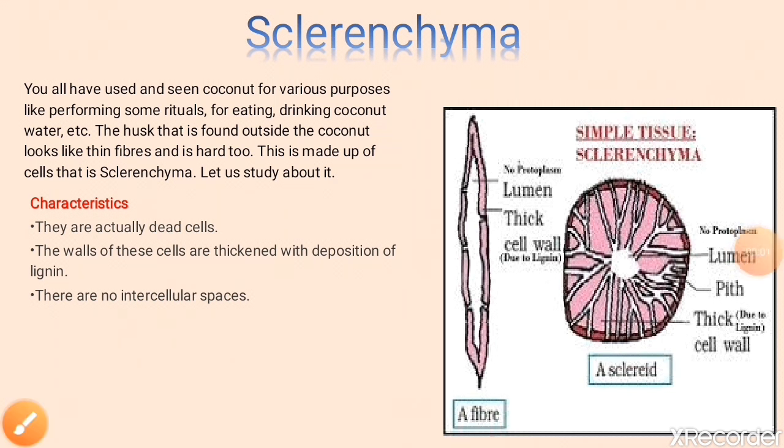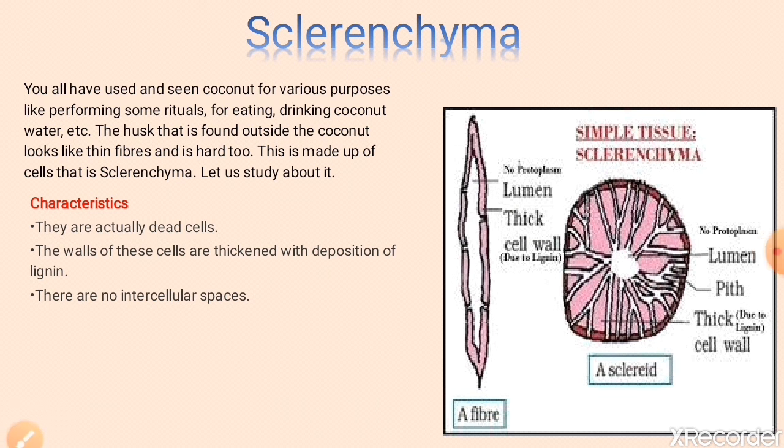The husk that is found outside the coconut looks like thin fibers, and it is hard too. So that's why we use the thin fibers to make ropes, rugs and carpets. So these fibers or husk are made up of cells called sclerenchyma. So let's understand the characteristics of sclerenchyma.